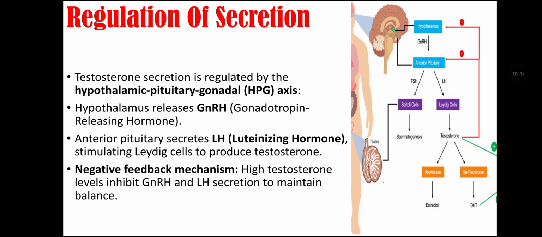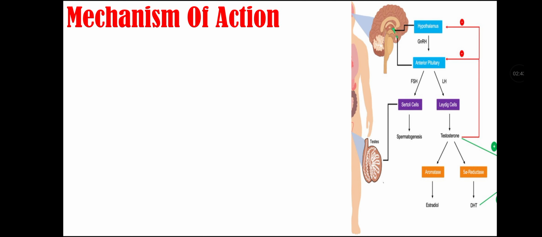Then there is a negative feedback mechanism: when the testosterone level is high, it inhibits gonadotropin releasing hormone and thus inhibits secretion of luteinizing hormone, and that's how it maintains the testosterone level. That's the reason it is called the hypothalamic pituitary gonadal axis, because it involves all three: hypothalamus, pituitary and gonads, to produce the hormone testosterone.